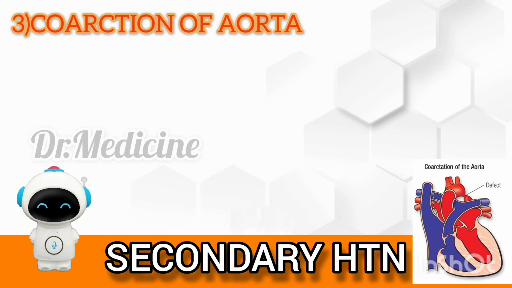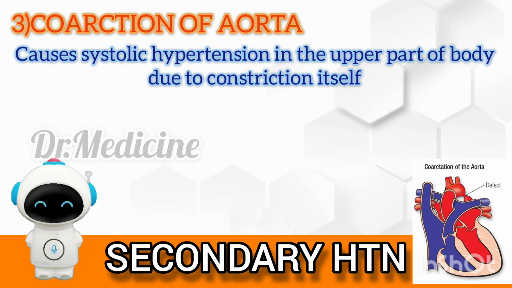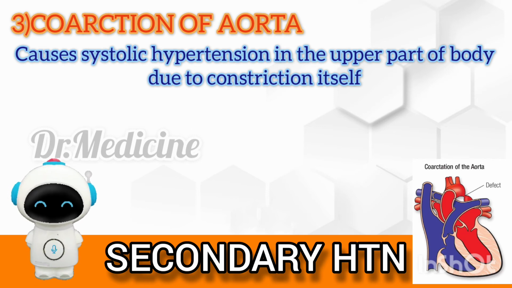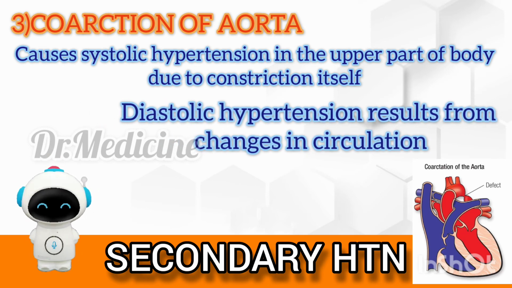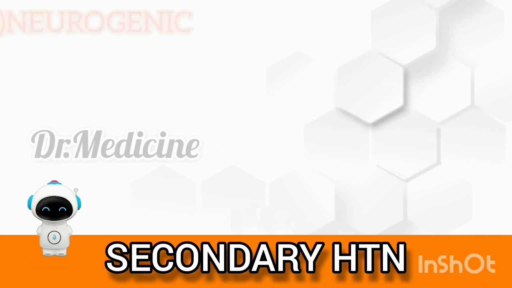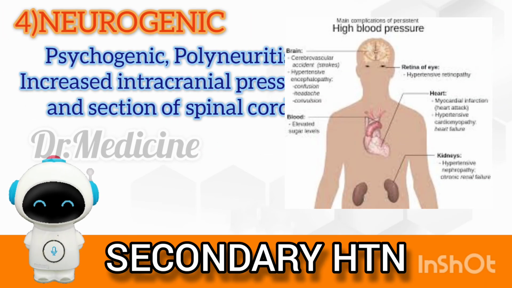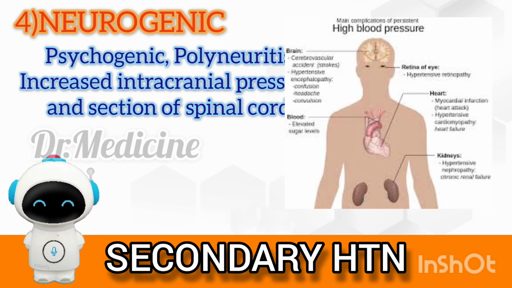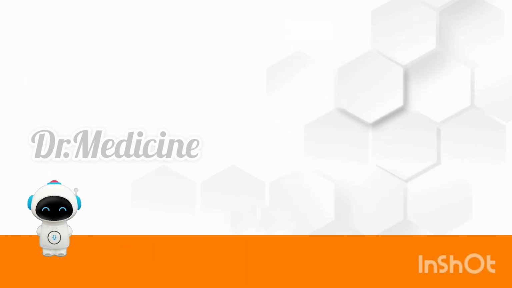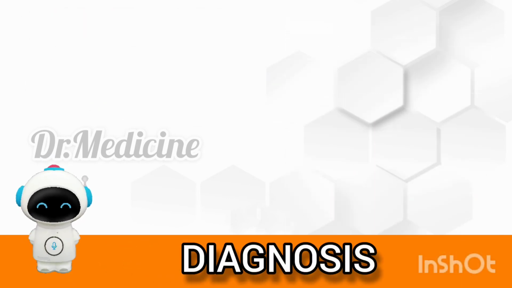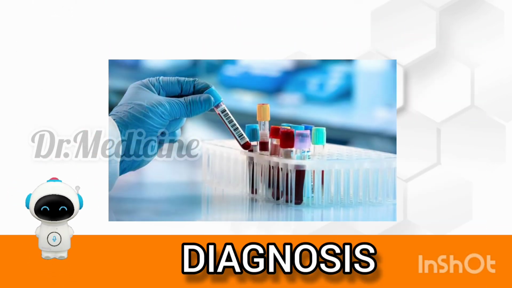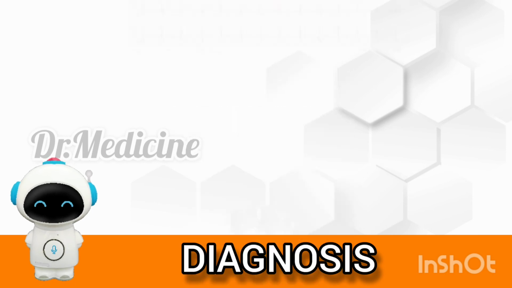3. Coarctation of aorta. The coarctation of aorta causes systolic hypertension in the upper part of the body due to constriction itself. Diastolic hypertension results from changes in circulation. 4. Neurogenic. Psychogenic causes, polyneuritis, increased intracranial pressure, and section of spinal cord are all uncommon causes of secondary hypertension. Diagnostic evaluations: history collection and physical examination, medical history of diabetes mellitus, complete blood count, chest X-ray, and ECG.